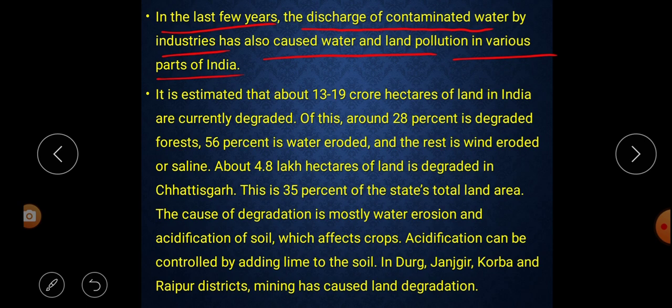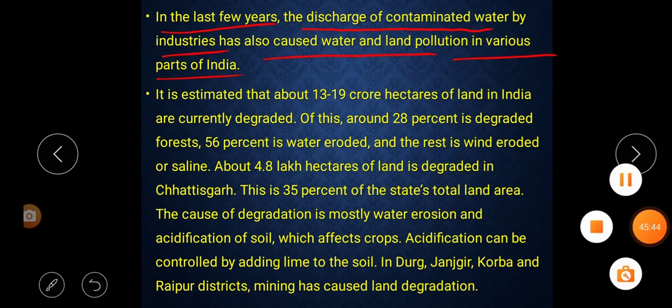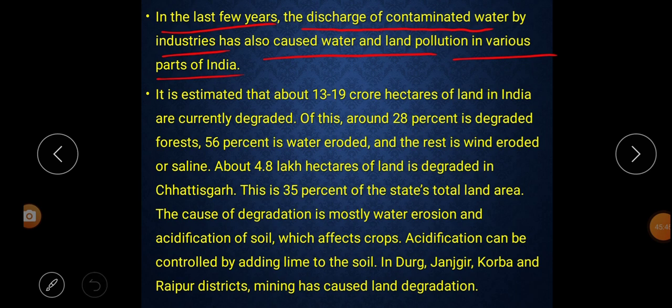At the same time they also release it onto the land, and because of that both the water and land get polluted in different parts of India.